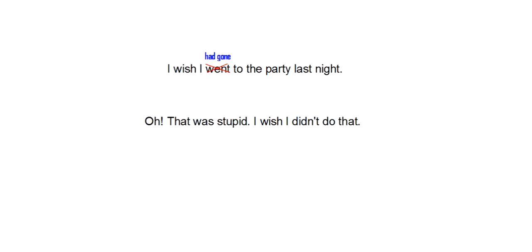Same thing with the next example. That was stupid. The thing I did was stupid. I wish I hadn't done, not didn't do. Again, any native English speaker might say one of these sentences incorrectly, but everyone will understand. But we need to make sure that our students understand that this is the correct grammar.